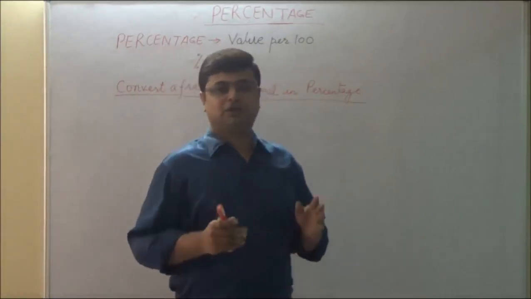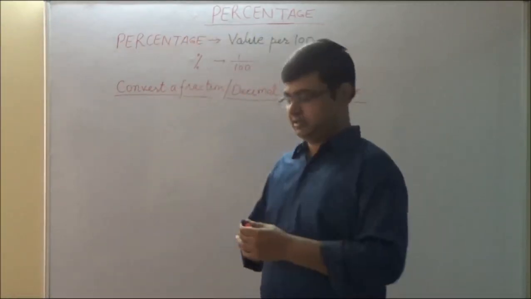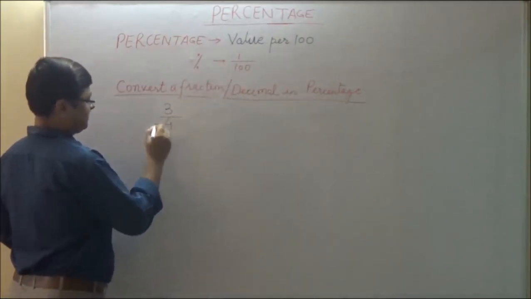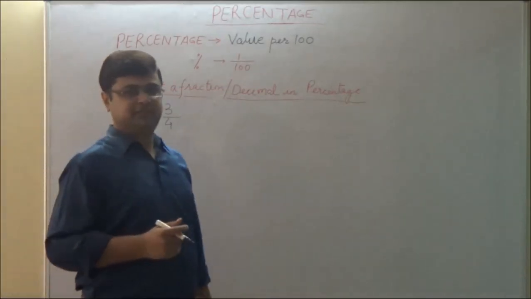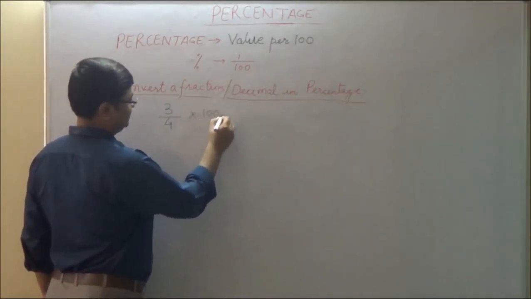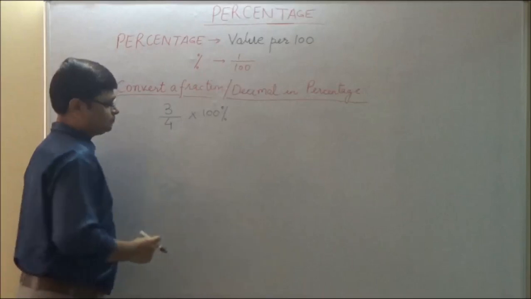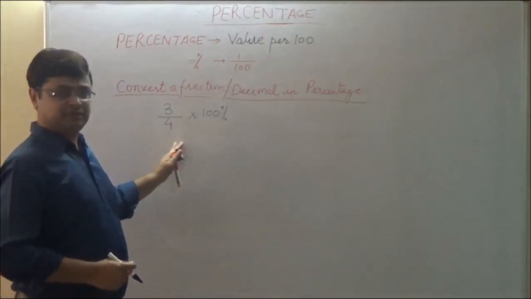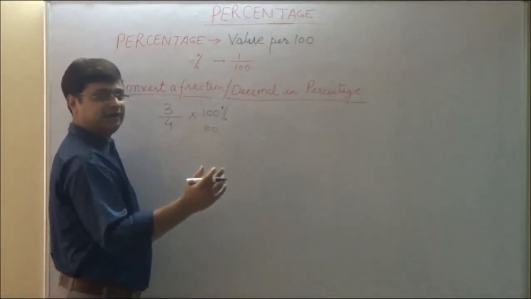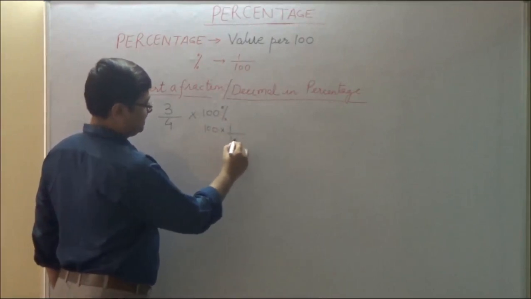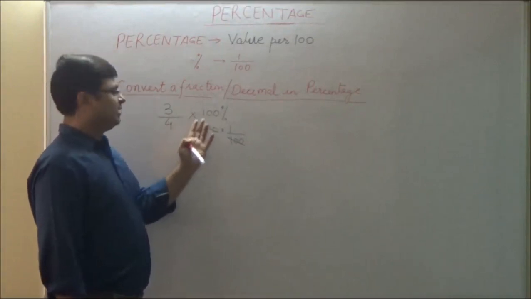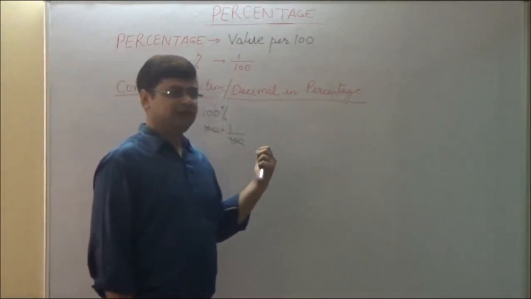Now let us see how to convert a fraction or decimal into a percentage. Suppose we have the fraction 3/4 and we want to convert it into a percentage. There is a simple rule. You simply multiply the fraction by 100 and put a percentage sign. Does it change the value of the fraction? No. How? Because this means 100 and this percentage sign, I have told you, is 1/100. So multiplying any fraction by 100% will not change its value.